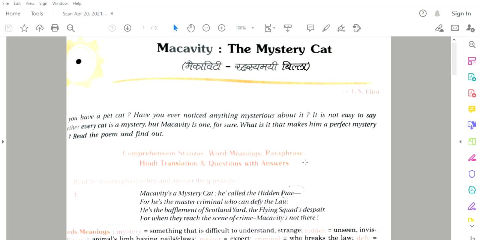It is not easy to say whether every cat is a mystery, but Macavity is one for sure. What is it that makes him a perfect mystery? Read the poem and find out.